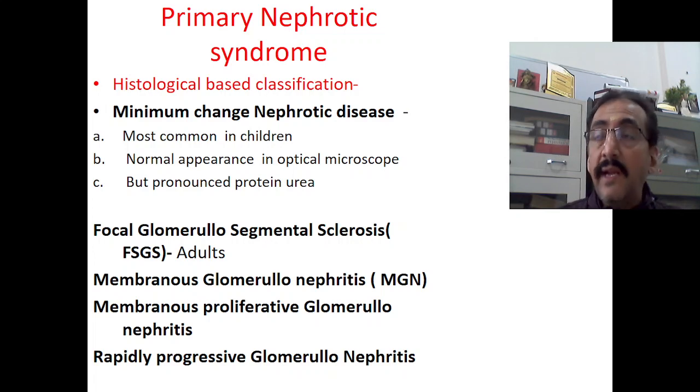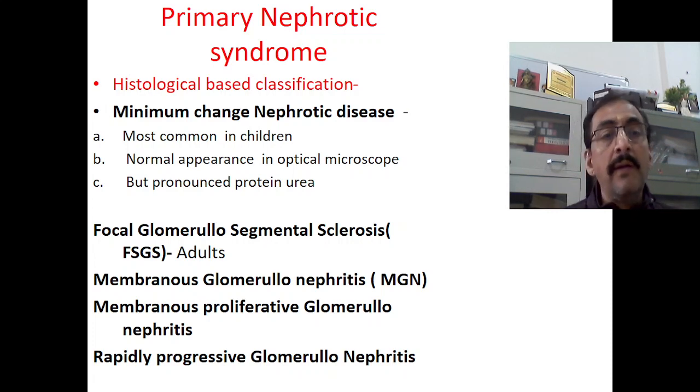But if you look into the kidney properly, there are no major changes seen, or if at all seen, they are minimal. Therefore the name minimal change nephrotic syndrome. Although all the symptoms of nephrotic syndrome are there, biopsy wise or CT scan wise, you cannot find any significant findings. Therefore the name minimal change nephrotic syndrome is given. This is one of the major types of primary nephrotic syndrome, and it is very commonly seen in children.